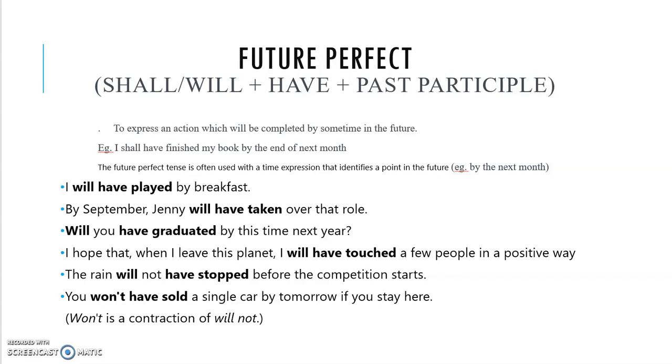So a completion will be brought in when you are pointing to a time expression. Here the time expression is by next month. The future perfect tense is often used with a time expression that identifies a point in the future. Here we have some examples. Let's check them. I will have played by breakfast. So by breakfast, I will have played.